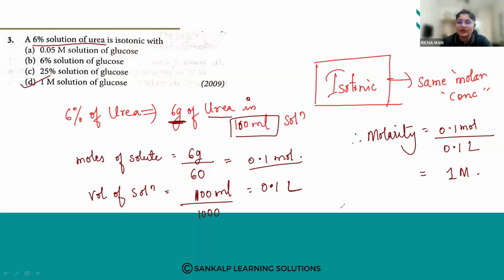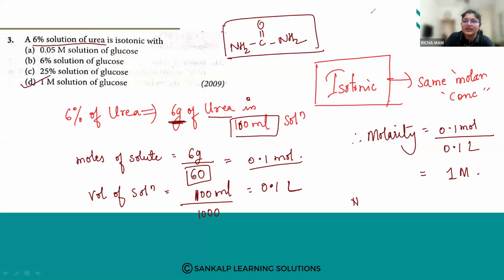So everything is given. If you have a doubt how this 60 came: NH2 C double bond O NH2. This is the molecular formula of urea. If you calculate, nitrogen is 14 into 2 nitrogens, then hydrogens are 1 into 4, then carbon is 12 into 1, and oxygen is 16 into 1. So 28, 4, 12, and 16 gives 60.